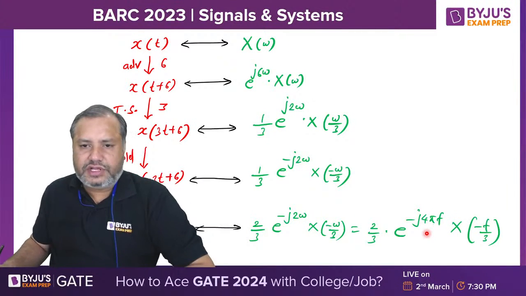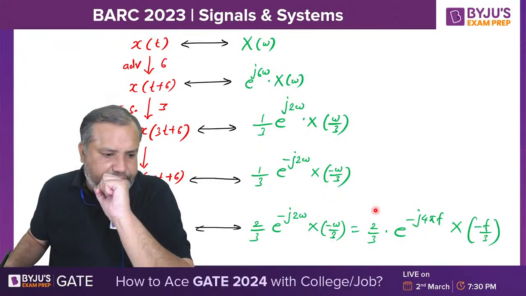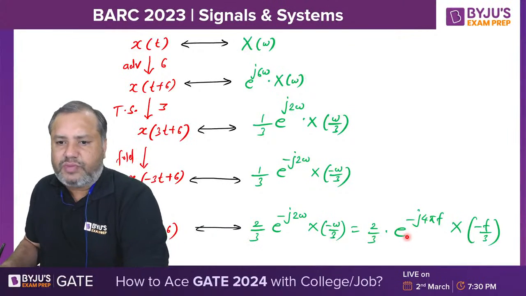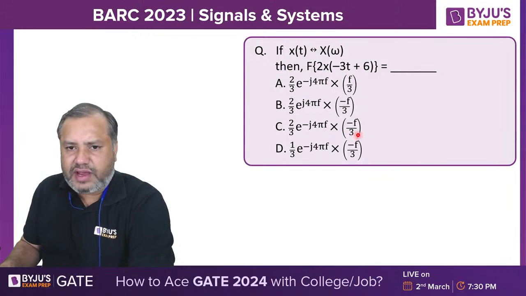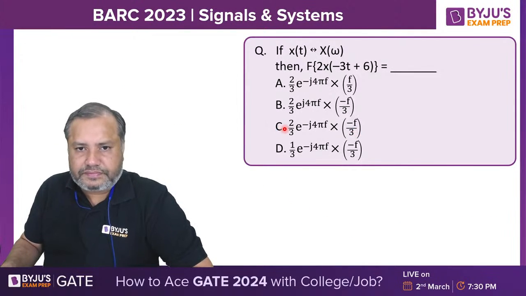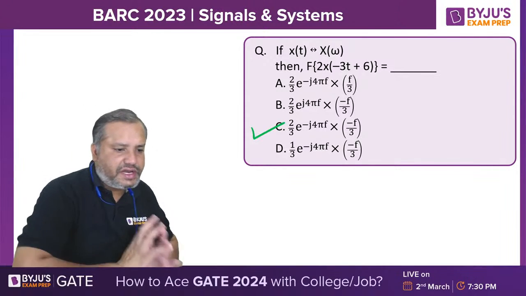So just take a screenshot of this. We'll check which option is correct. 2 by 3 e raised to minus j 4 pi f, X of minus f by 3. I believe option C is the correct one. Option C is the correct one.